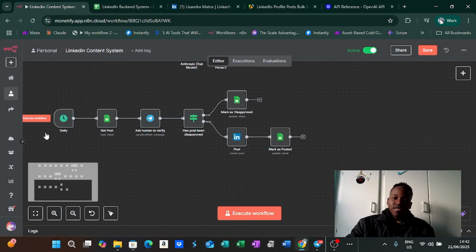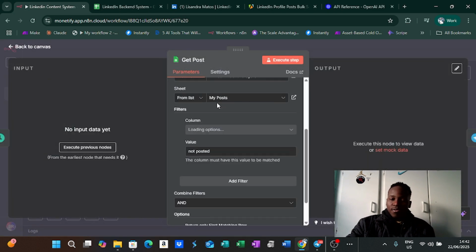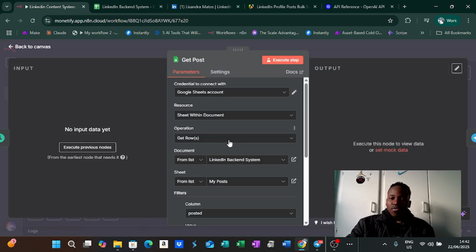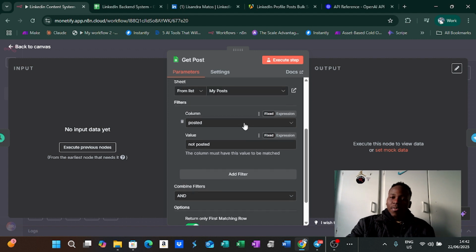And then this is where the daily comes in. So we're just going to, again, read, get rows of the sheet. But here's the difference. Right now we're going to filter based on we only want those that are not posted.